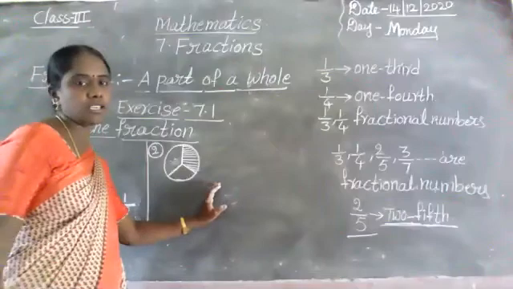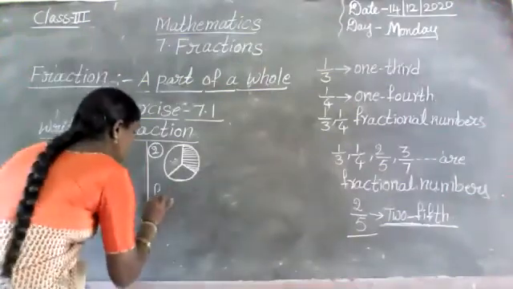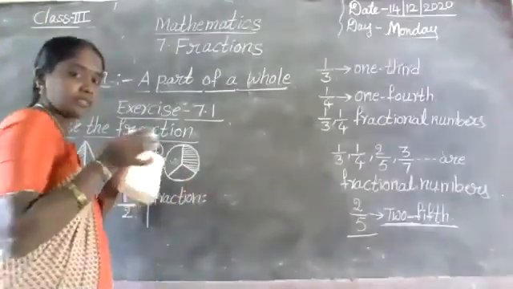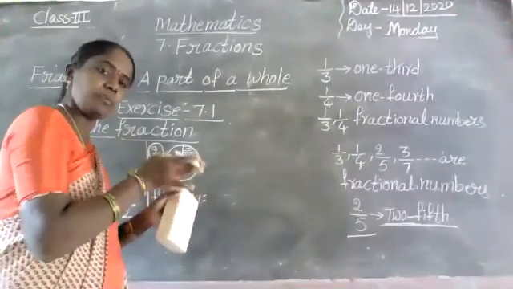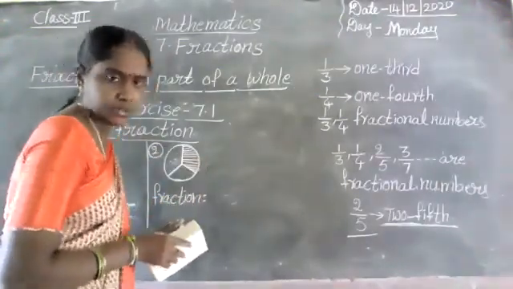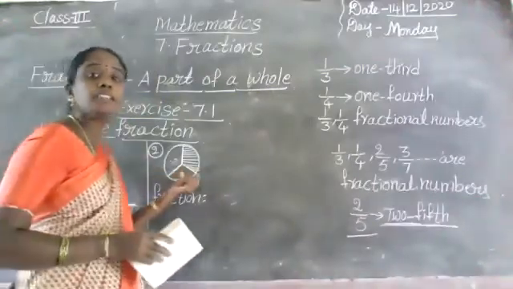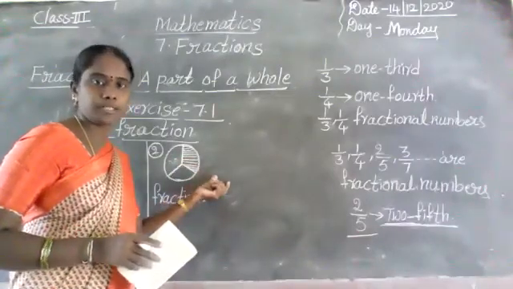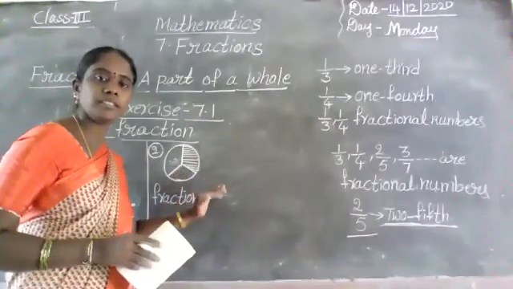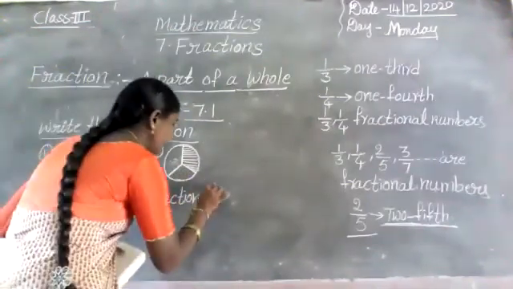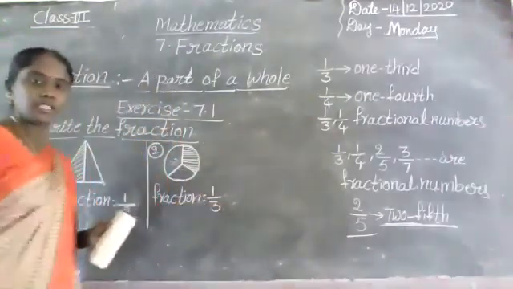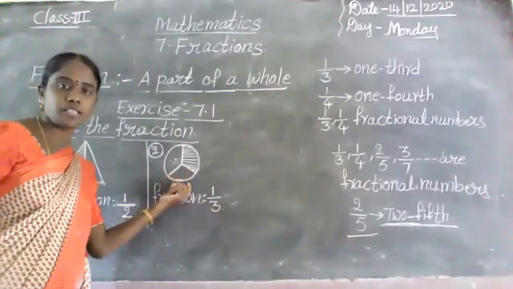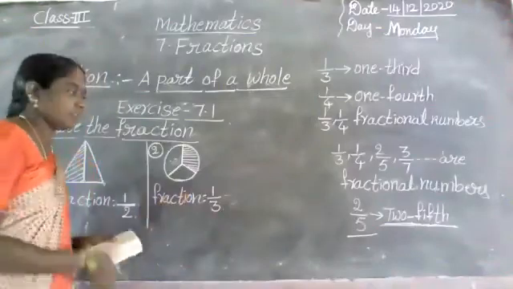So how can we write the fraction form? We are asked for the shaded part fraction only. That's why we have to write the shaded part fraction only. Very good. The fraction form is 1 by 3. Shaded parts we write above the bar. Next, total parts we write below the bar. 1 by 3. This is the fraction form of the shaded parts given in the figure. Okay, next, one more figure.